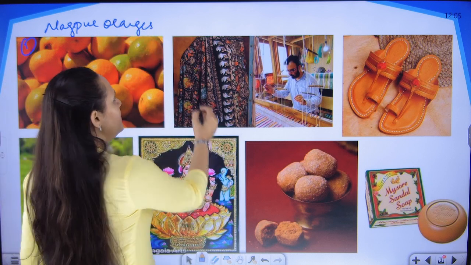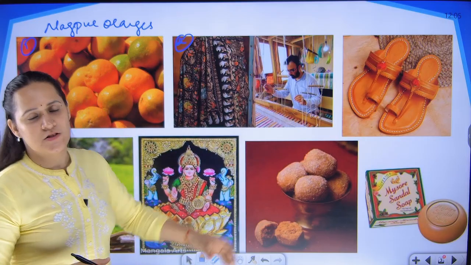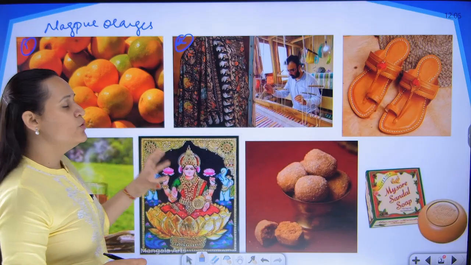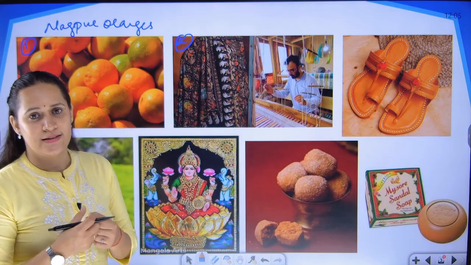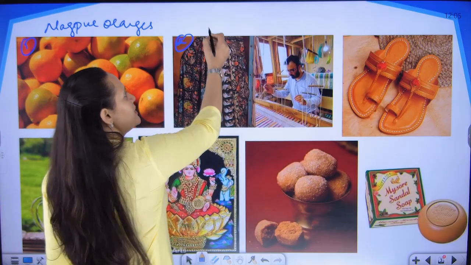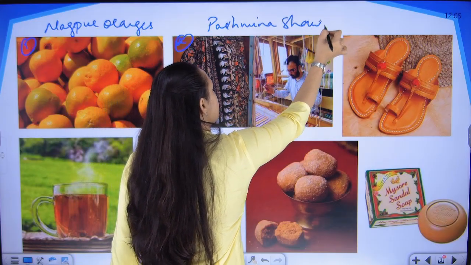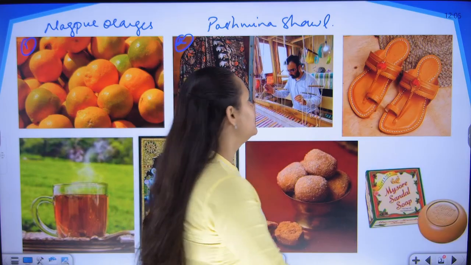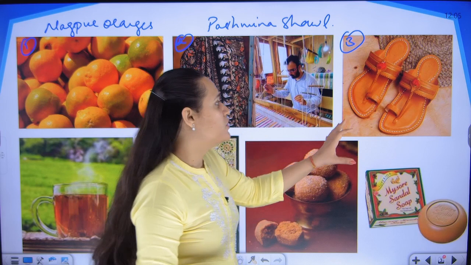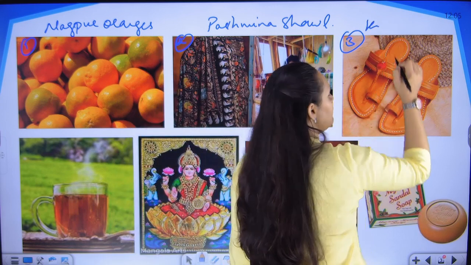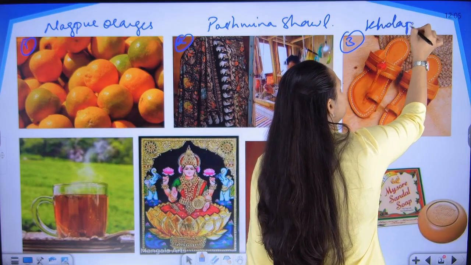Next, the second one is a shawl which is made out of wool, and the weaving procedure is taking place. The wool in our country is famous from Jammu and Kashmir because of the quality of the wool that is there according to the weather conditions. These are called the Pashmina shawl. Third one is a footwear. It is a chappal, and these chappals are called the Kolhapuri chappals because of the design and the material that is used to make that footwear.